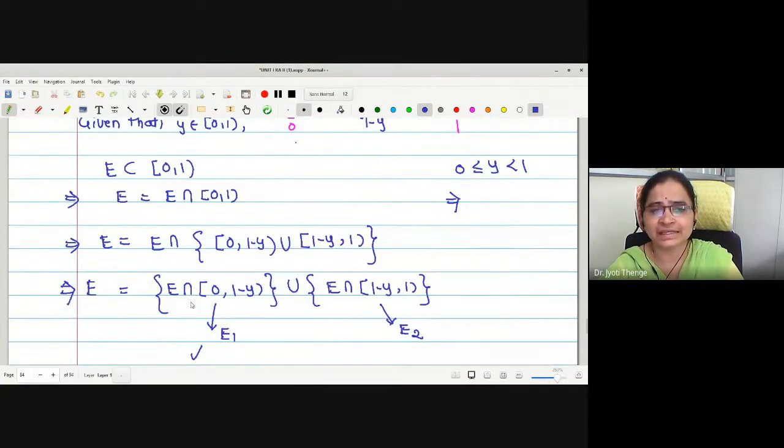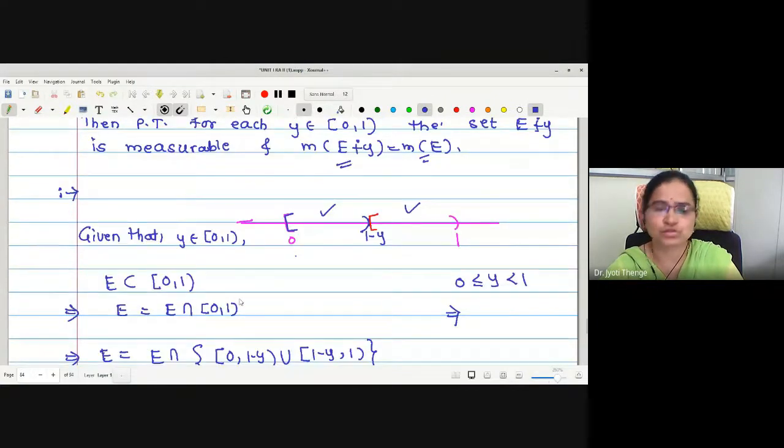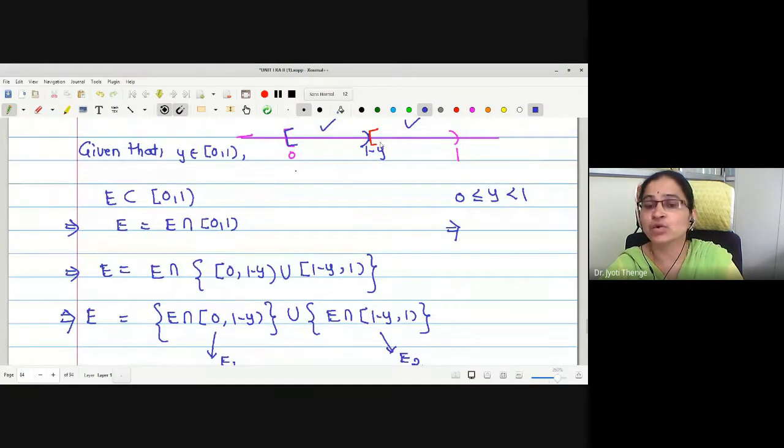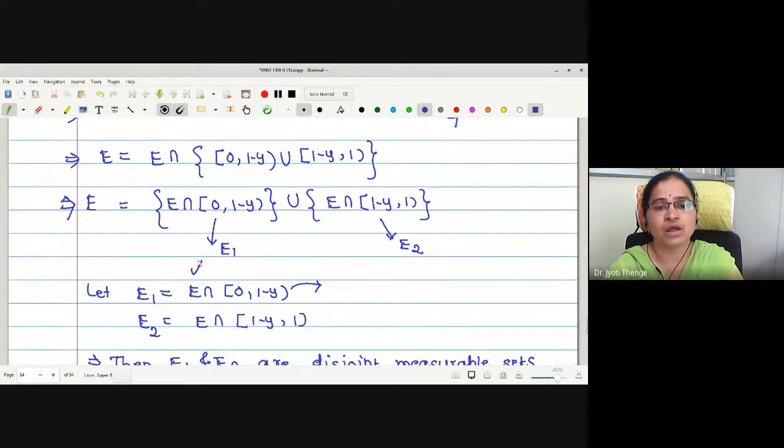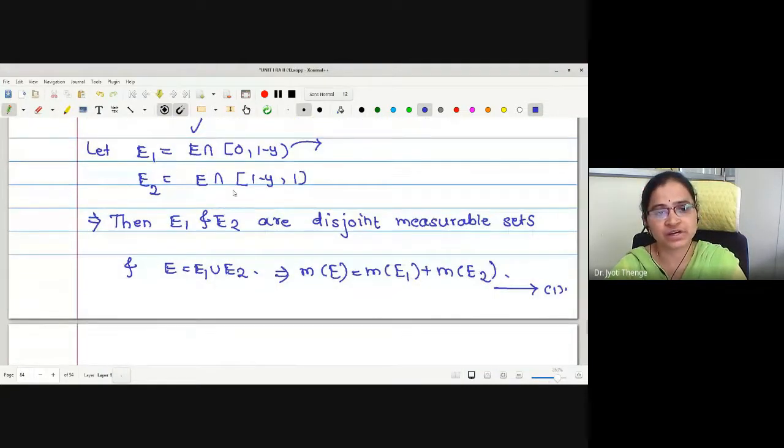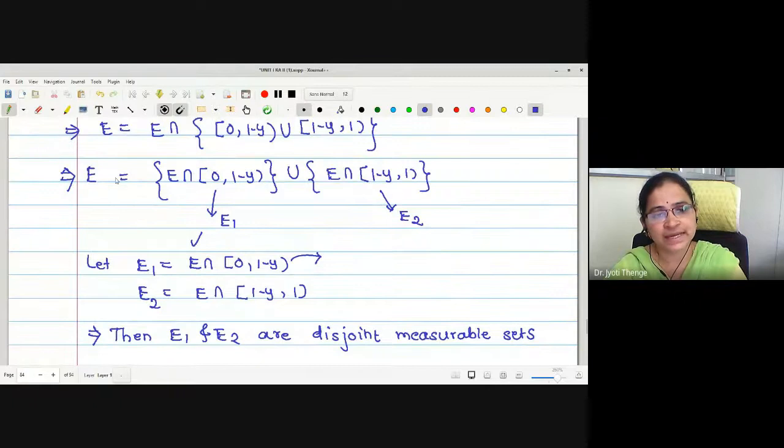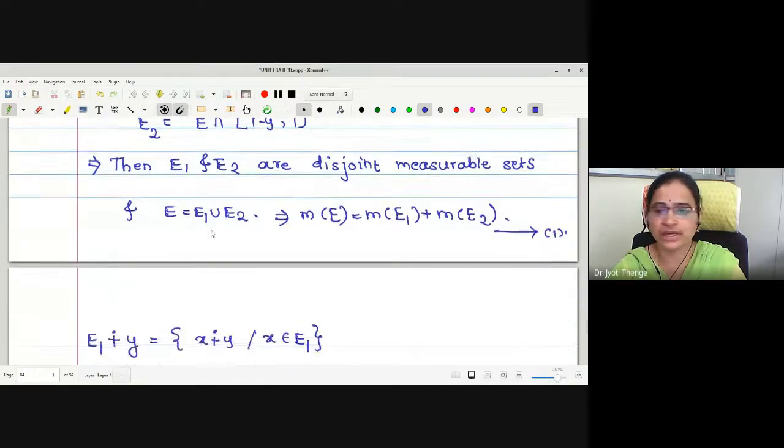For that, we have written E to be E intersection with the interval closed 0 to open 1. As the value of Y is less than 1, therefore 1 minus Y is also lying in the same interval. But just writing this interval closed 0 open 1 as the union of two disjoint intervals, and by using a distributive law, one is E intersection closed 0 open 1 minus Y. We will call it E1. Second is E intersection closed 1 minus Y to open 1. We will call it E2. So these are the two different sets we have denoted. Therefore, the set E is actually E1 union E2, proving that measure of E is measure of E1 plus measure of E2.